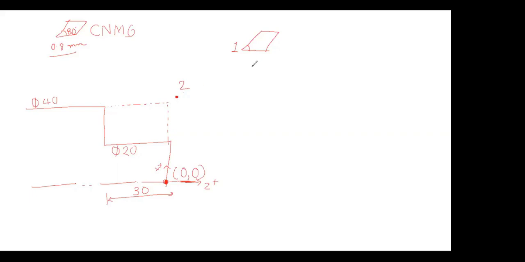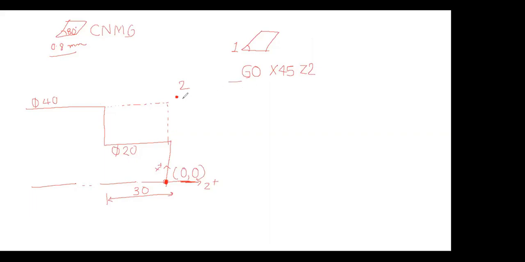So what will we be writing? We will be writing the first line, that is G0 X45 Z2. We will be writing in that sense. Okay. Now after that, what will we be writing?